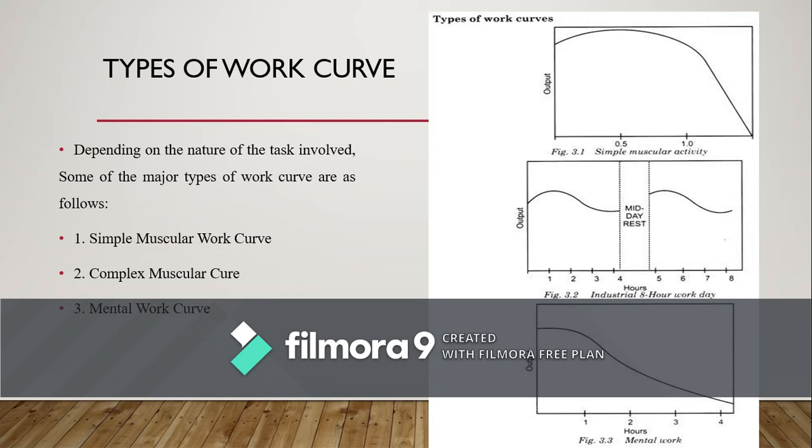Next one is mental work curve. This is the mental work curve. The mental work decrement occurs in speed, quantity, and accuracy of output like it did in muscular work. Work decrement in those tasks that require continuous attention is understood to be basically due to interferences known as blocks. These intervals become longer and more frequent with the progress of work. These lapses in performance are sources of mistakes, sometimes causing accidents.